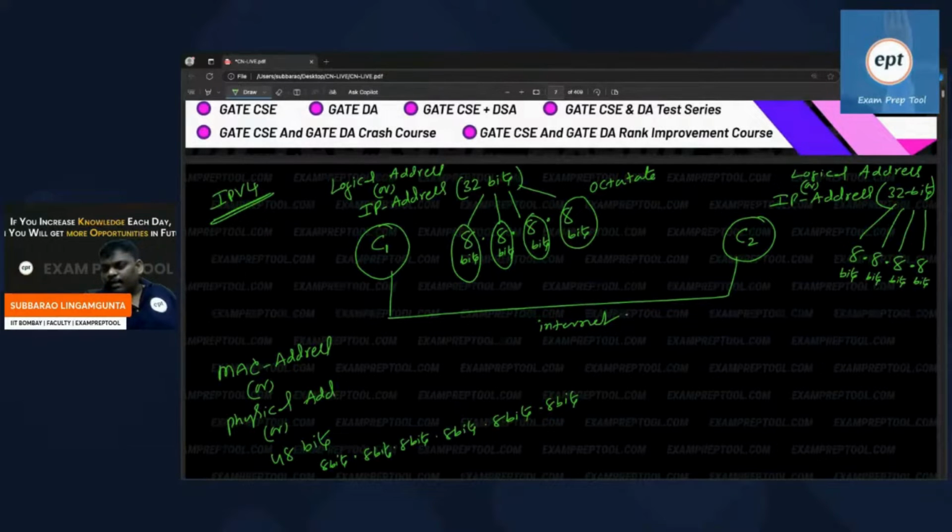If you take an internet connection, they will give one router, right? Automatically an IP address will come. Your mobile or your computer will be connected through that router. Afterwards we will discuss that. Let's concentrate here only on the IP address.